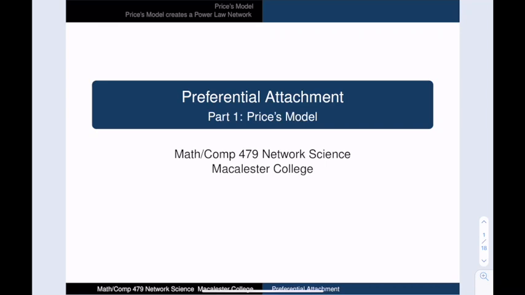This is the first of two videos on preferential attachment models. We survey the history of network models that have a popularity reinforcement mechanism, and then we dig into the details of Price's model from the mid-1970s. We will prove that this model generates a network with a power law degree distribution.